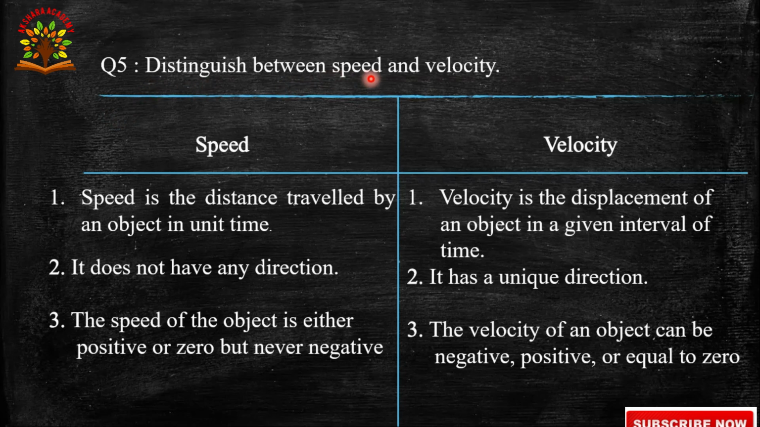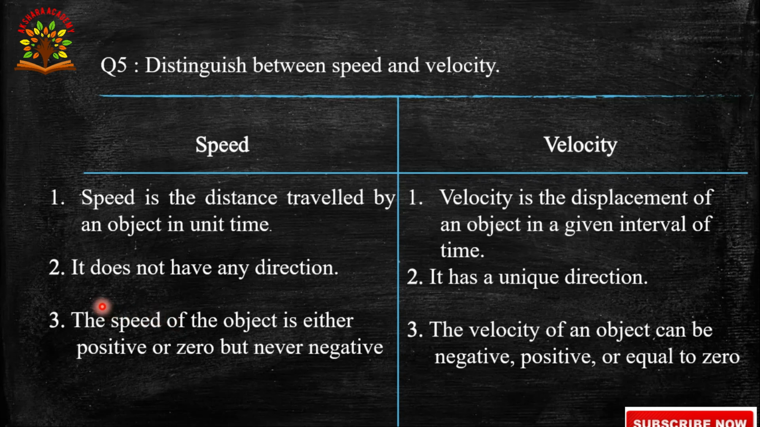Now, let us go for question number 5. Distinguish between speed and velocity. Rate of distance is speed. Rate of displacement is velocity, or displacement by time gives velocity. Distance by time gives speed. Let us discuss the difference. First, speed: speed is the distance travelled by an object in unit time. Velocity is the displacement of an object in a given interval of time.